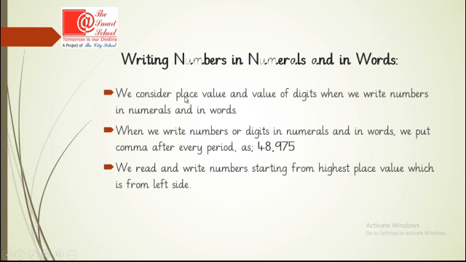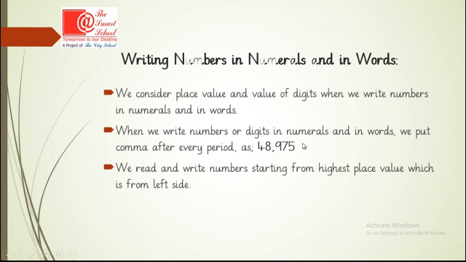We consider place value and value of digits when we write numbers in numerals and in words. It means that your knowledge about place value and value will be very helpful in writing numbers in numerals and in words. When we write numbers or digits in numerals and in words, we put a comma after every period, as in 48,975.